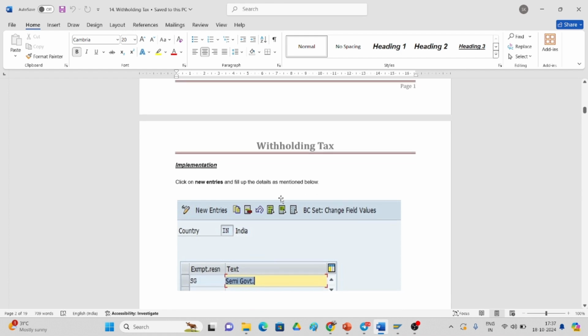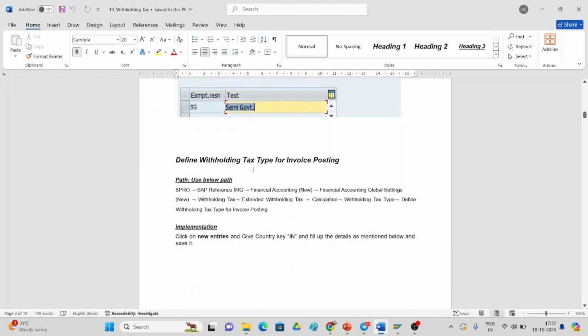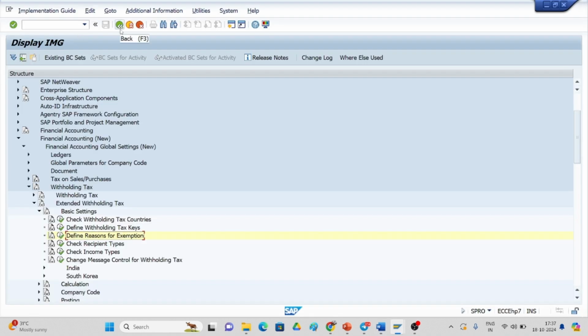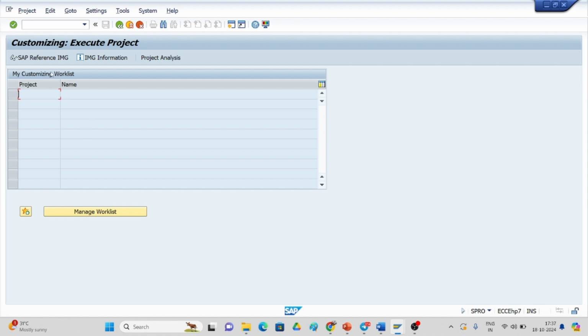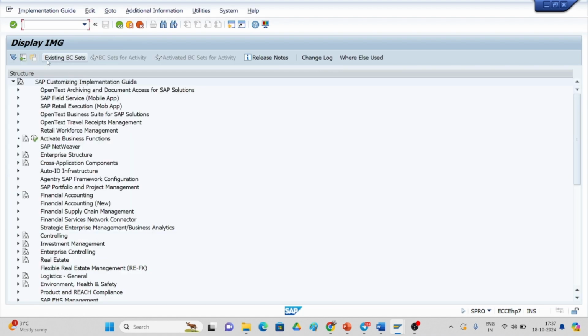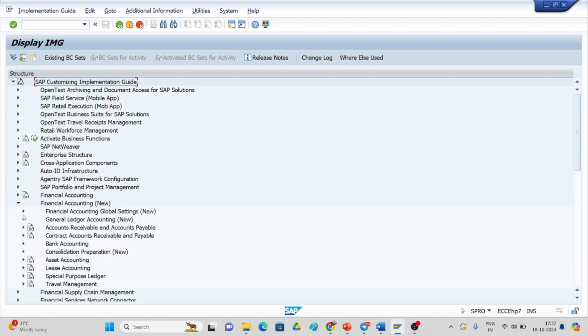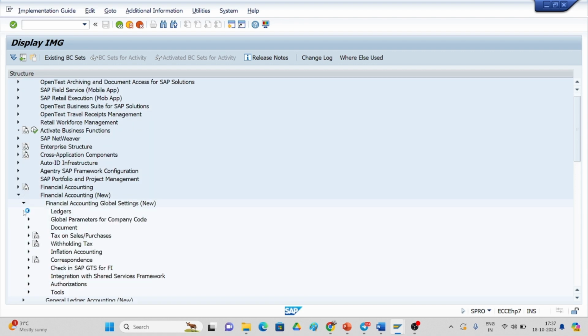So if you go here and see, define withholding tax type for invoice posting. For invoice posting we have to define, so what we have to do is go with the path, same path, and extended withholding tax. Here if you see, just go back and you can go with the IMG reference and go to financial accounting new, financial accounting global settings new.